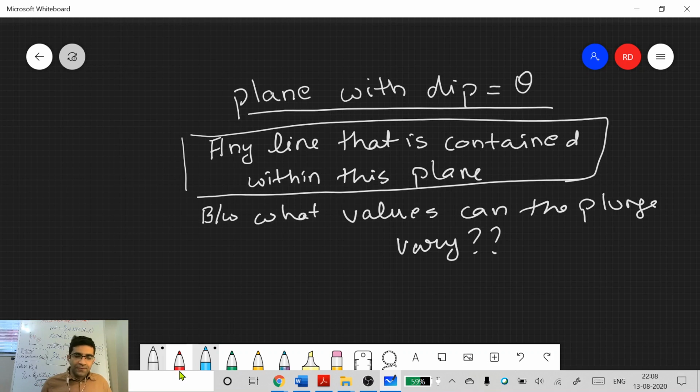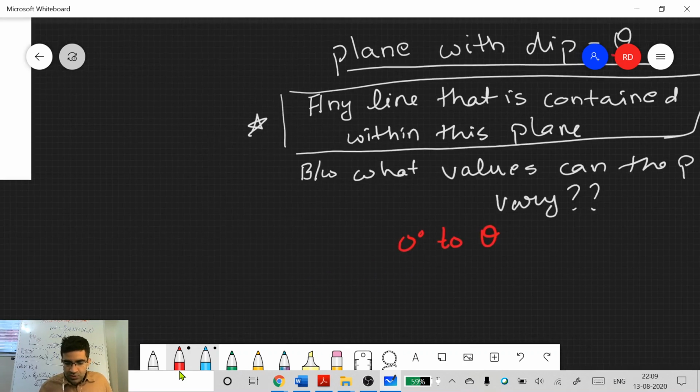If we don't have this condition, that the line is contained within the given plane, then you know plunge varies from 0 degrees to 90 degrees. For a vertical line it is 90 degrees, for a horizontal line it is 0 degrees. Now the answer for this: you know this plane is with dip theta, so plunge will only vary between 0 degrees and theta.